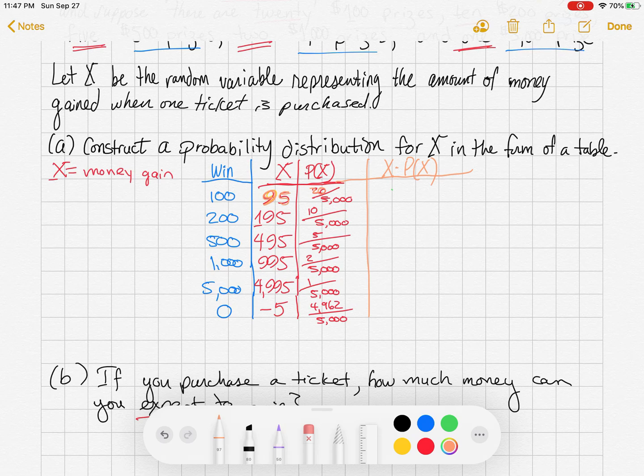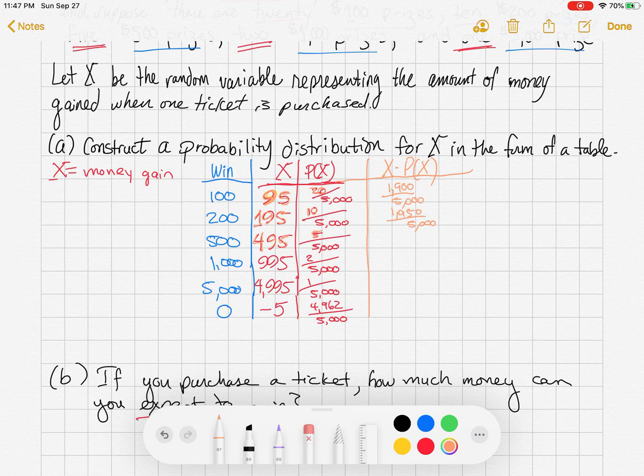I did this already. 95 times 20 is 1,900. And then you keep that denominator of 5,000. Okay, then we're going to do 195 times 10. That's going to be 1,950, out of the denominator of 5,000.